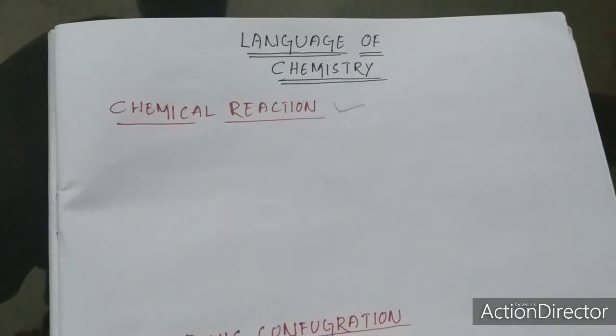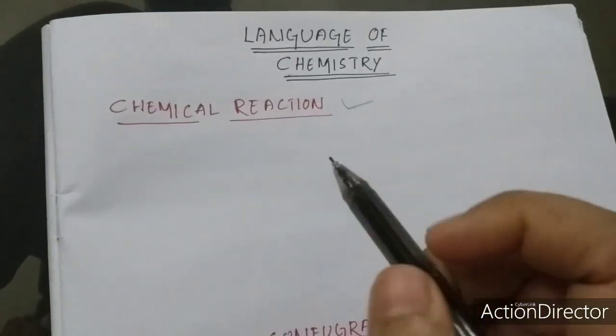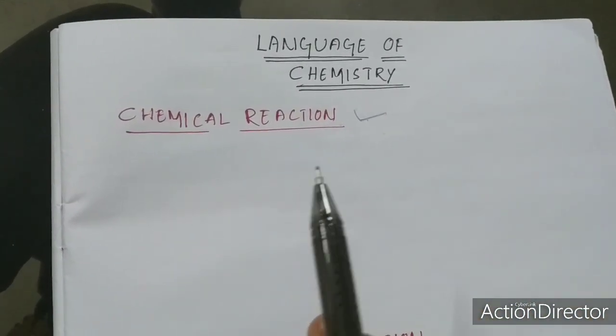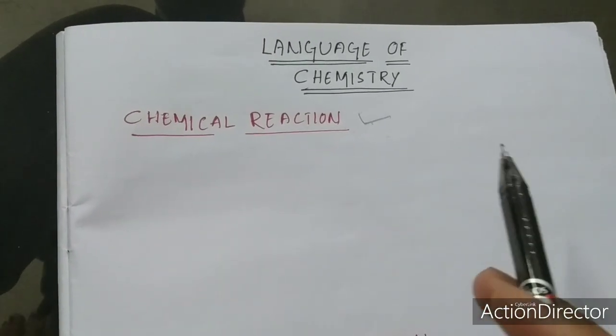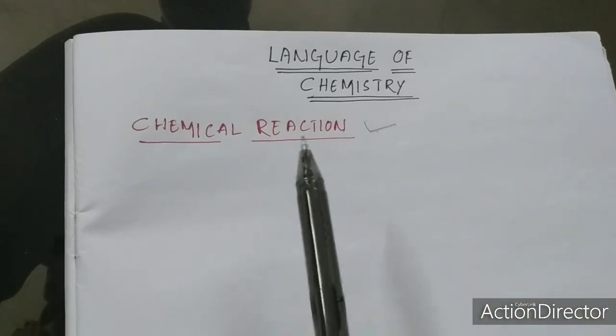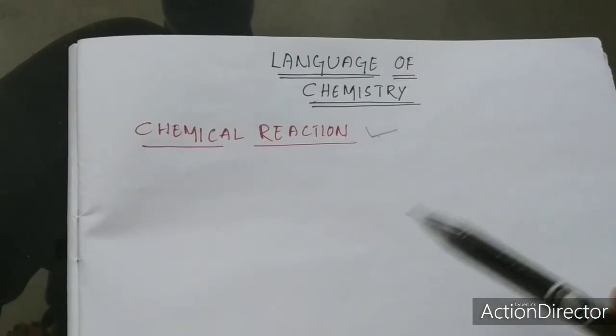So what is a chemical change? Whenever we talk about chemical reaction, we are talking about a combination or union that takes place between elements or compounds to form a new product.